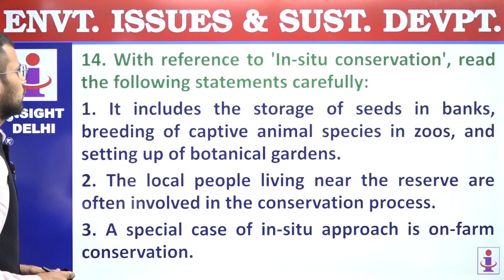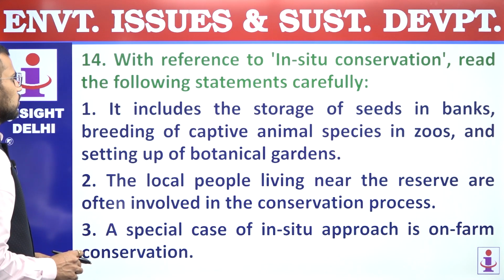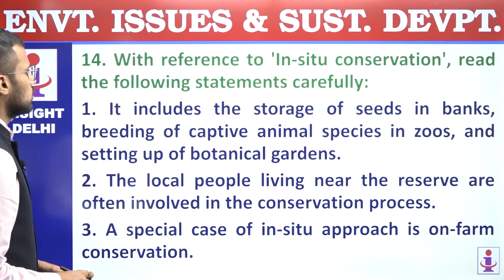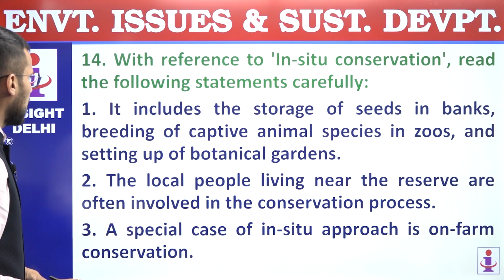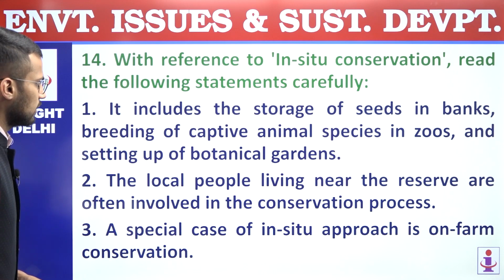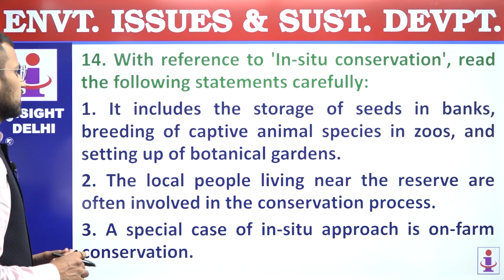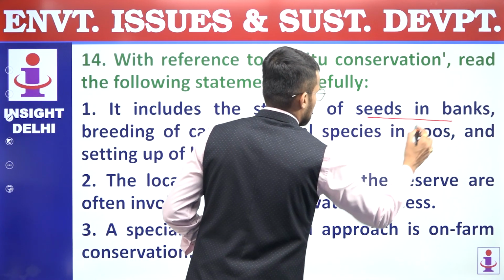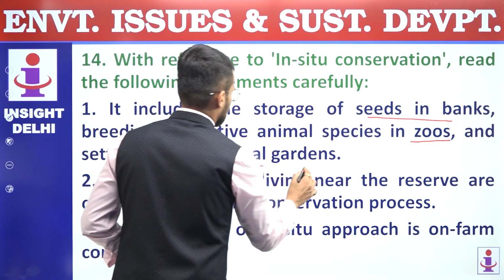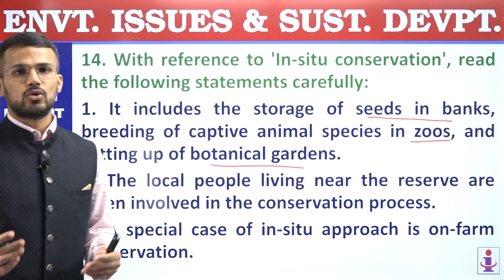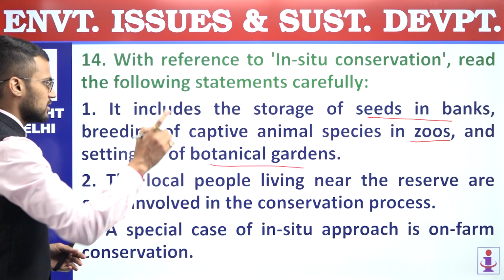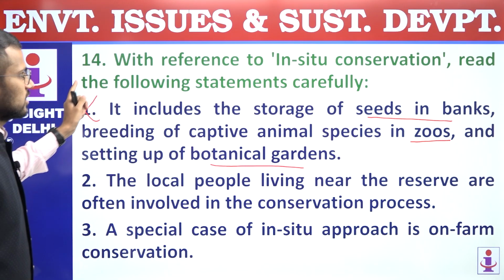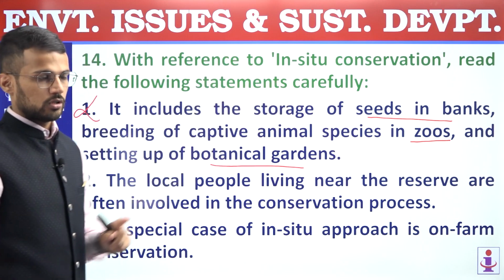14th. With reference to in situ conservation, read the following statements carefully. First, it includes the storage of seeds in bank, breeding of captive animal species in zoos, and setting up of botanical gardens. So if it is seed banks, if it is zoos, if it is botanical gardens, obviously it is not in situ conservation, it is ex situ, and that's why first statement is incorrect statement, because question is asking us about in situ conservation.